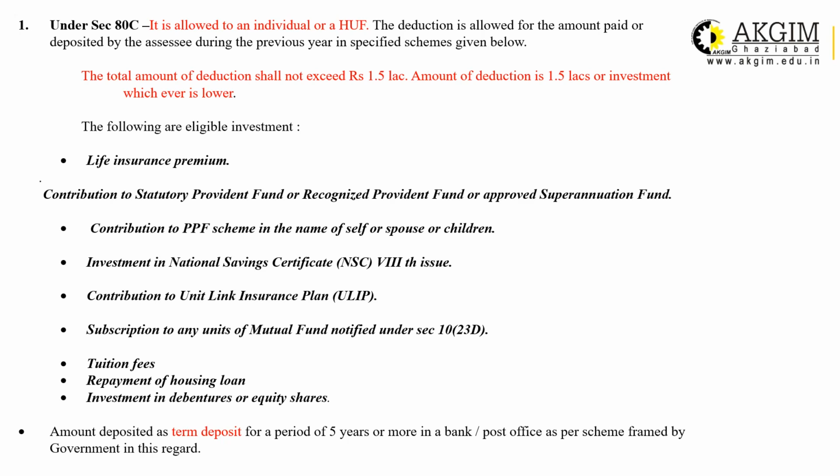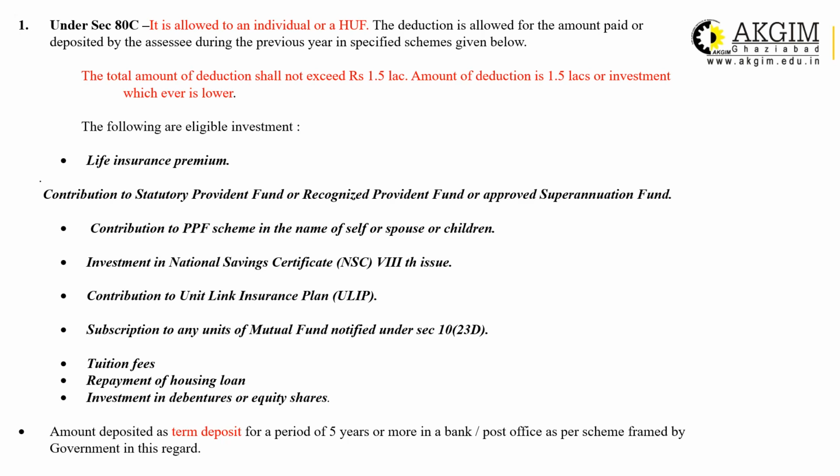After life insurance premium, it is contribution to any provident fund. It can be recognized, it can be superannuation or statutory provident fund. For unrecognized provident fund, section 80C is not applicable. Contribution to PPF, PPF stands for public provident fund. A public provident fund account can be opened in any post office or specified bank, and it can be in your name or spouse or children's name. So any deposit made by the assessee in the PPF account will be eligible for 80C.